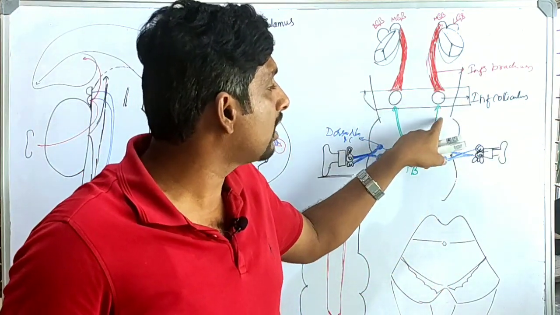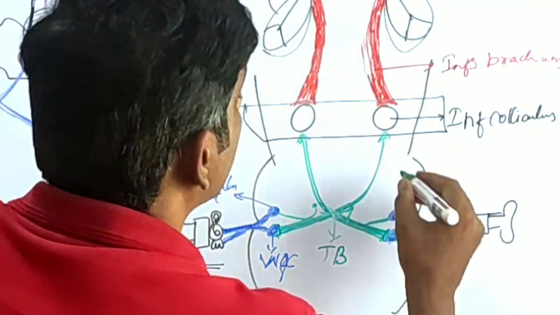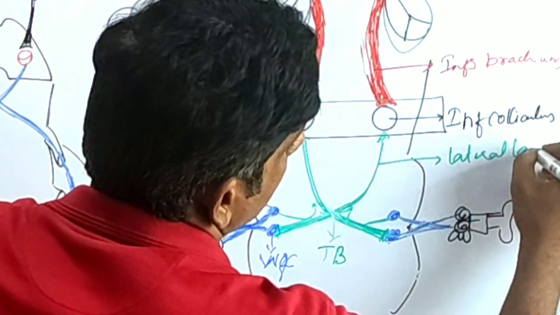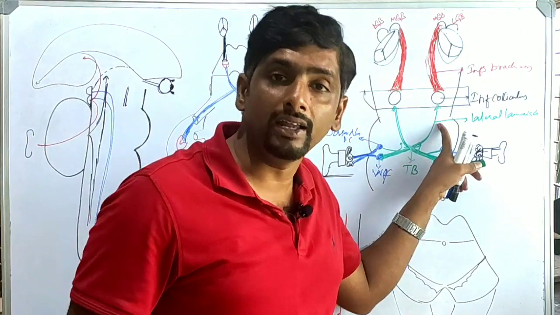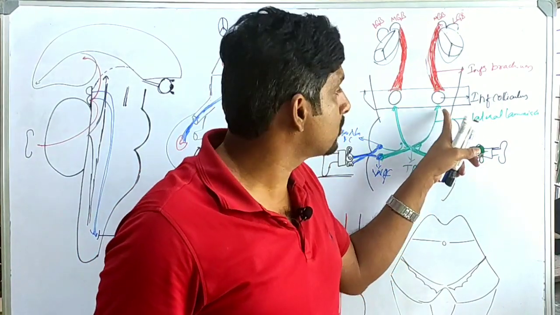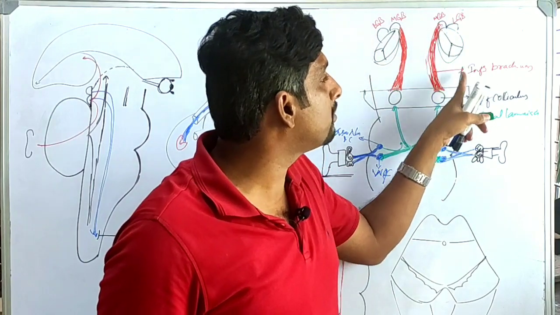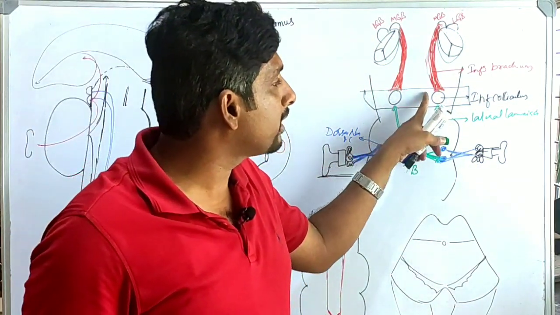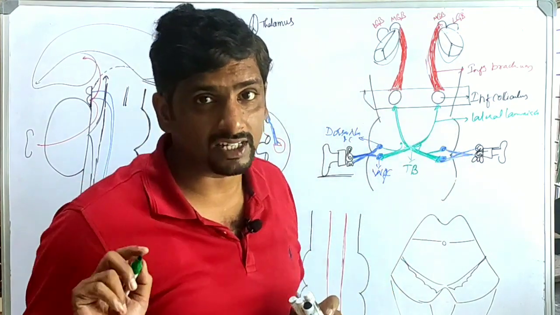The receiving fibers are called the lateral lemniscus, which carries fibers to the inferior colliculi. From the inferior colliculi to the medial geniculate body there is the inferior brachium. So the inferior brachium, lateral lemniscus and inferior colliculi relations are there.